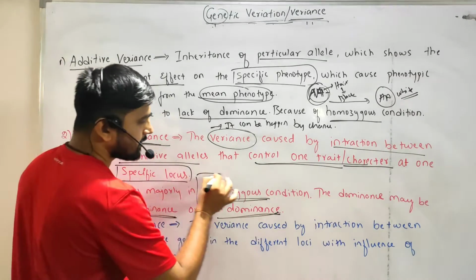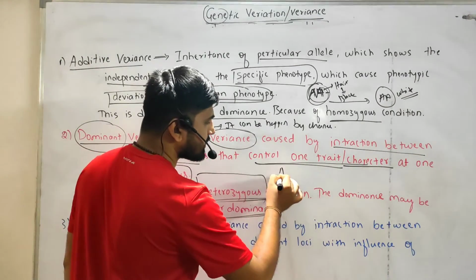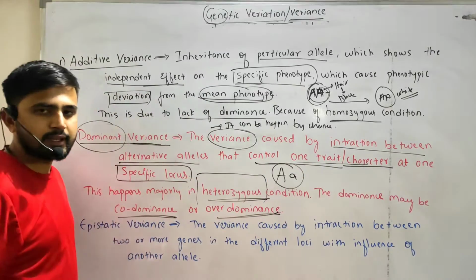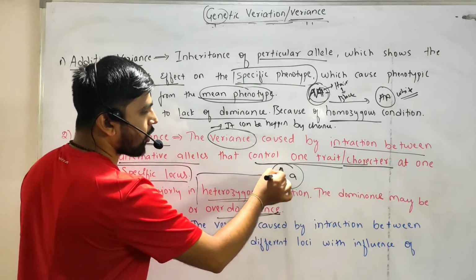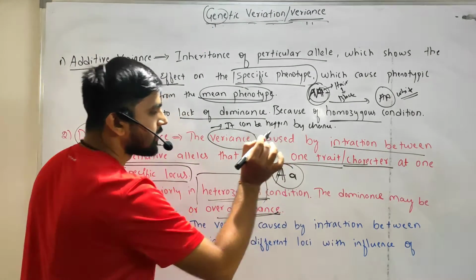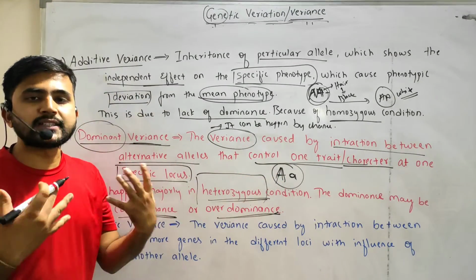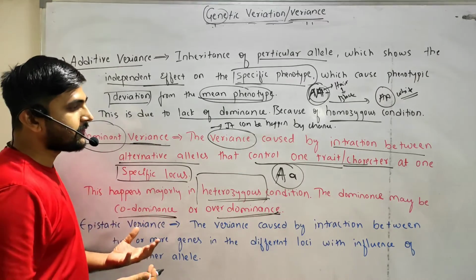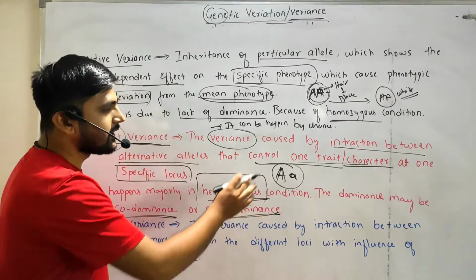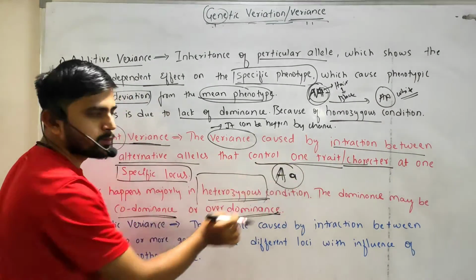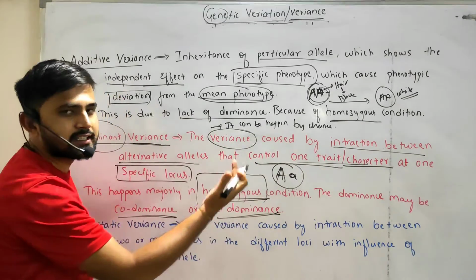Suppose for example, this is a heterozygous condition. So for example, this is capital A, this is small a, right? Capital A in the sense it is dominant, small a in the sense it is recessive. So here capital A expresses itself in the presence of small a. It will suppress the characters of small a and express itself more.